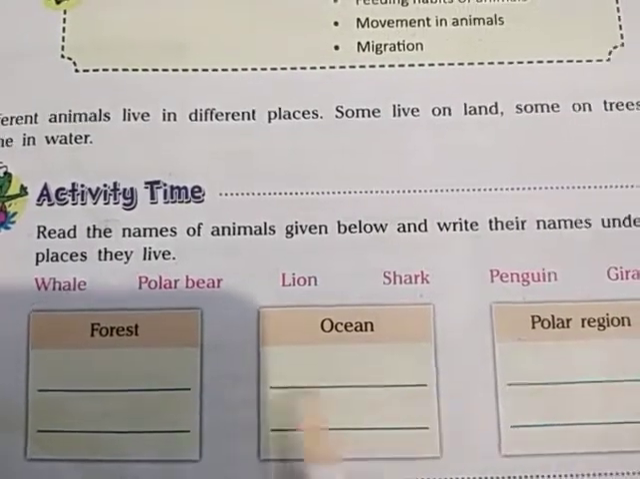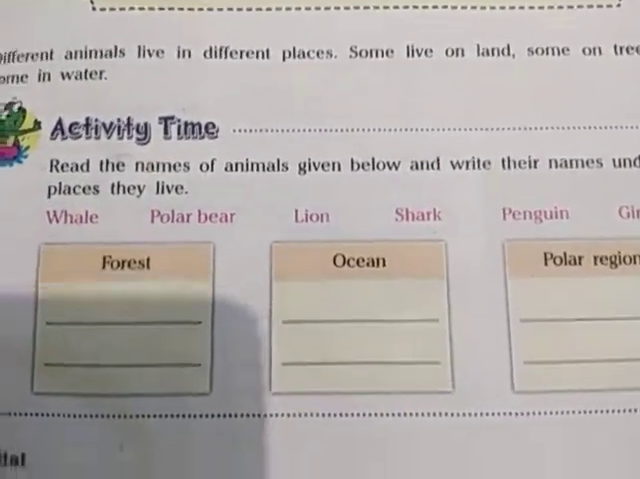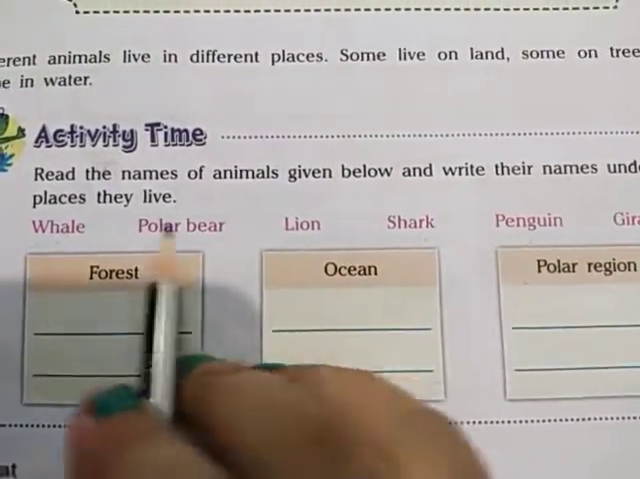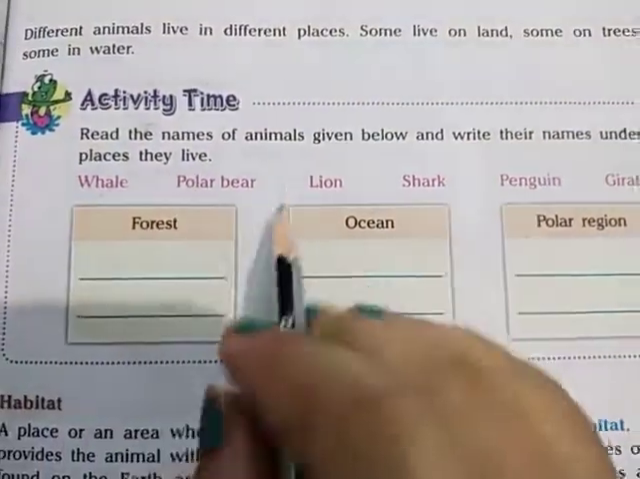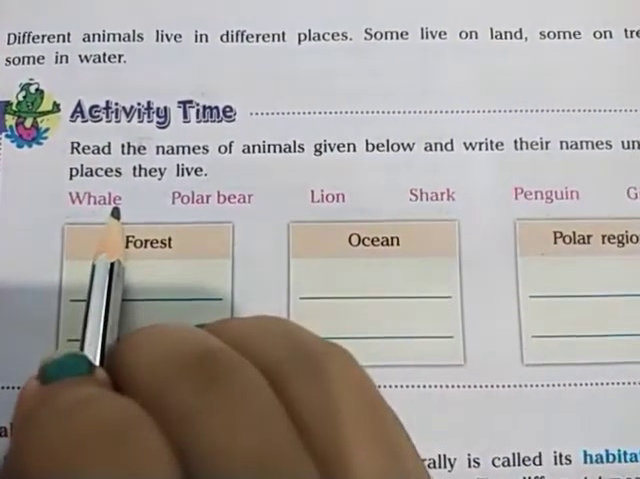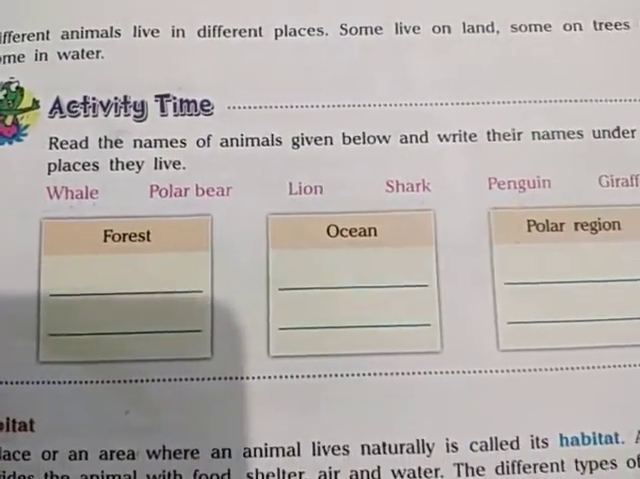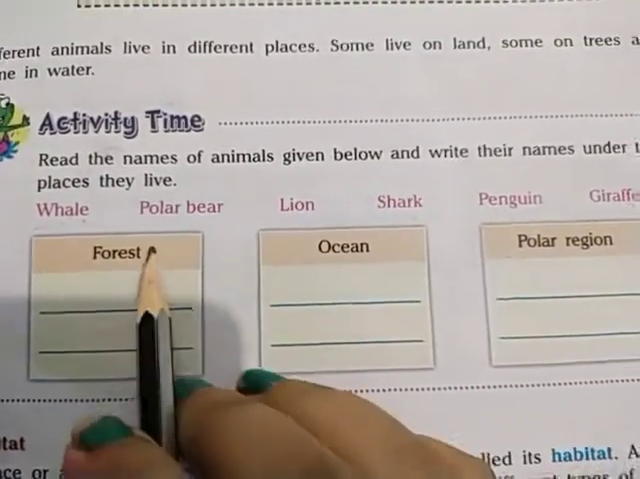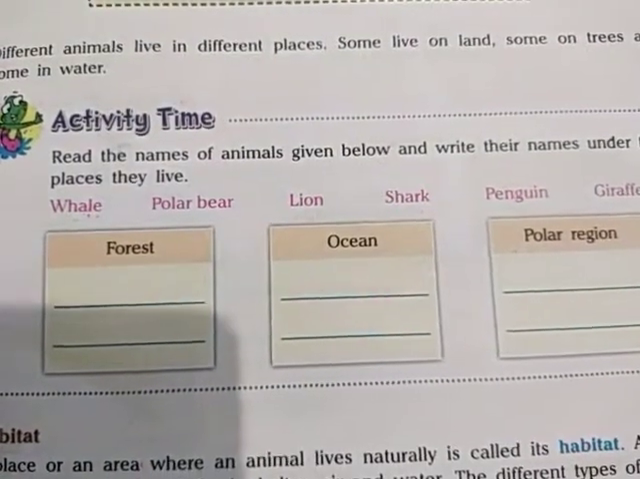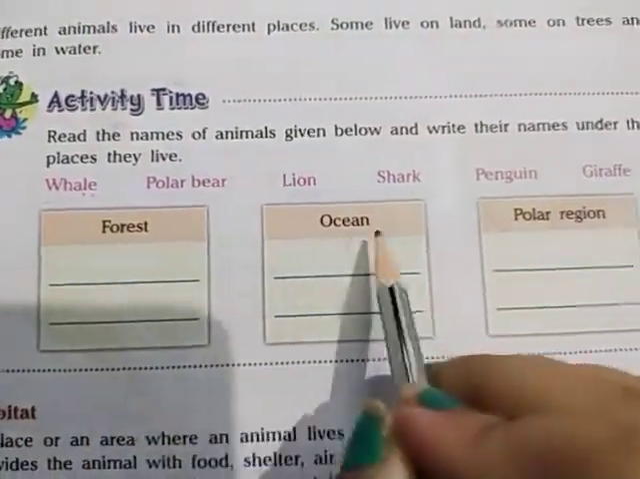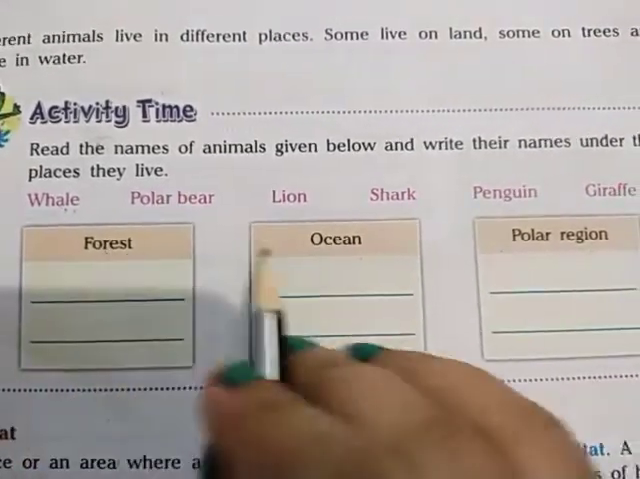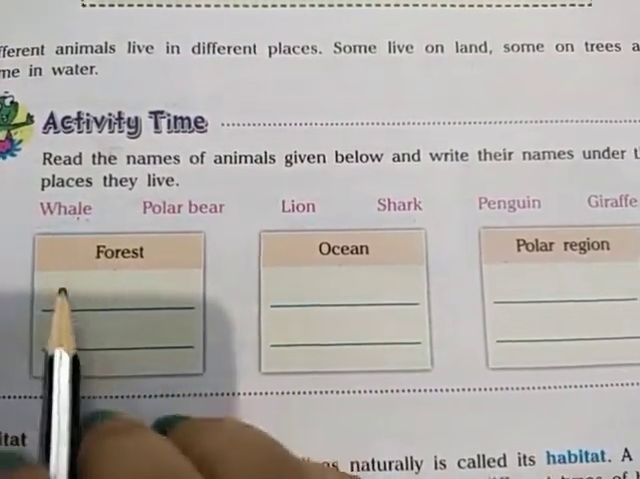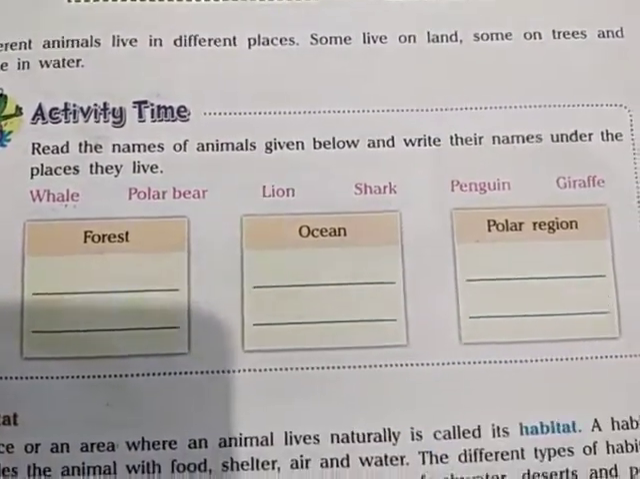Write their names under the places they live. What we have to do, children? There are different living areas given, and the names of the animals are given. So we have to write the correct name of the animal under its correct living area. We have to match the animal name with the correct living area. Forest, ocean, and polar region are the three living areas, and we will have to write the correct name under each living area.